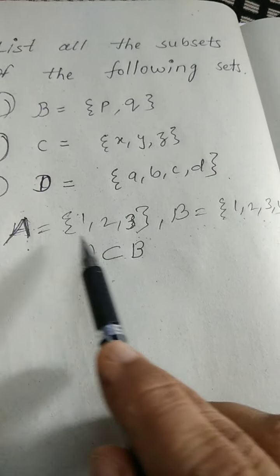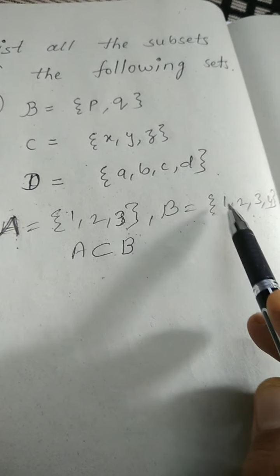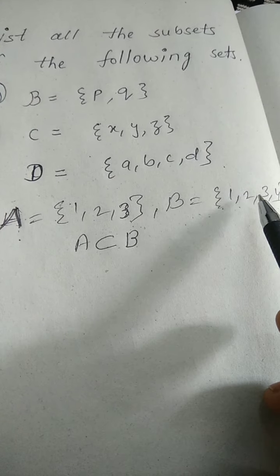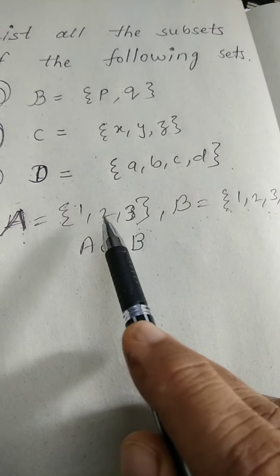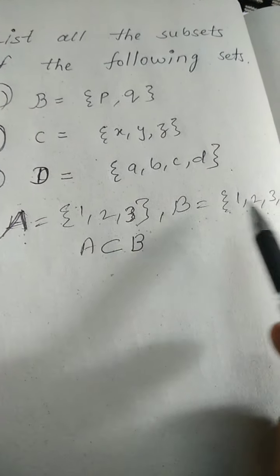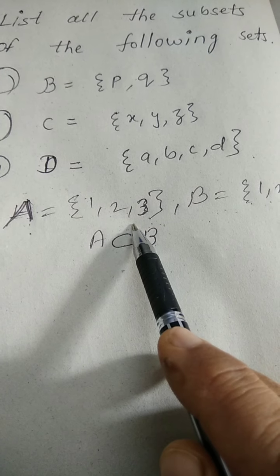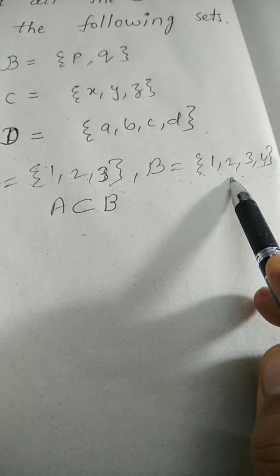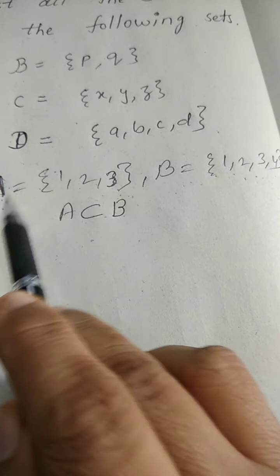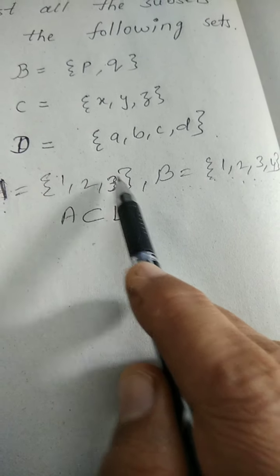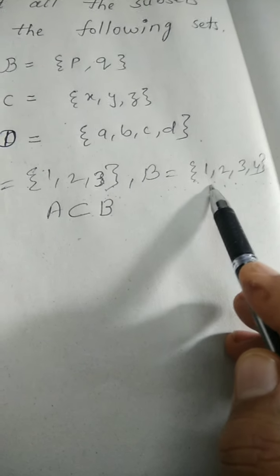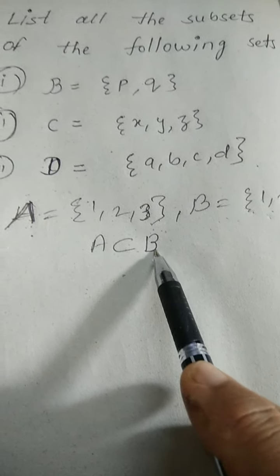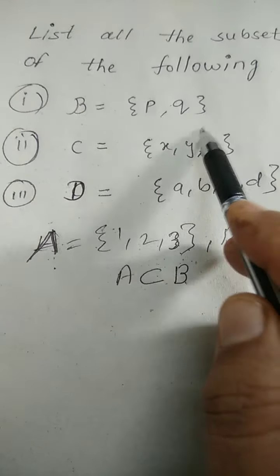If all the elements of one set are present in another set, then this set is called the subset of another set. So here we observe that A is the subset of B. Why is it a subset? Because all the elements of A are present in set B. 1, 2, 3. Set A is having only these three elements. These all three elements are present in set B. That's why A is the subset of B. Now we have to write all the subsets of these sets.